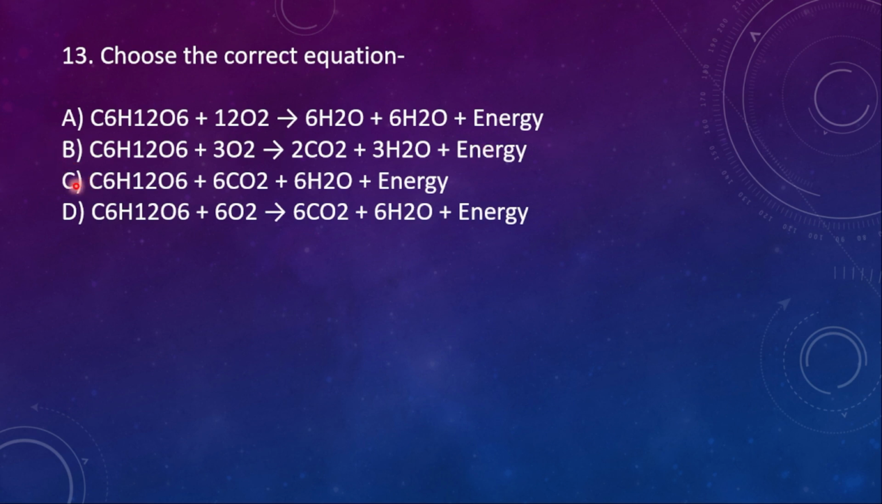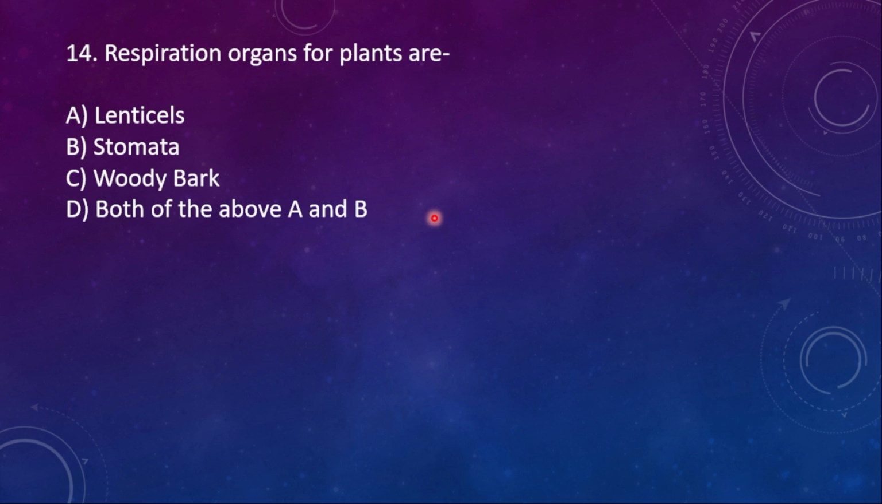Third one, C, C6H12O6, 6CO2, up to this is correct. 6H2O plus energy, but no CO2 is present here. So D, C6H12O6 plus 6O2 gives rise to 6CO2 plus 6H2O and energy. That is correct.